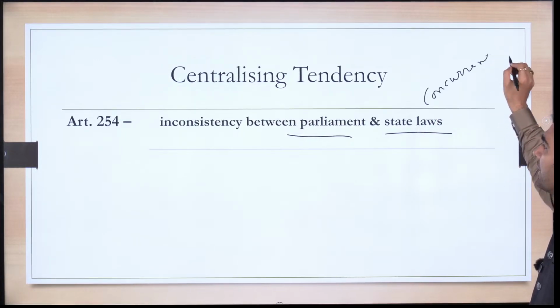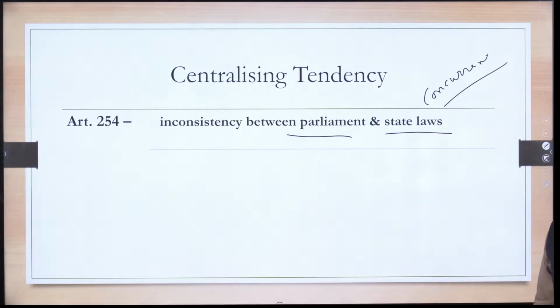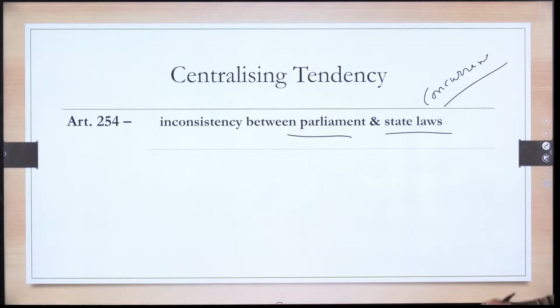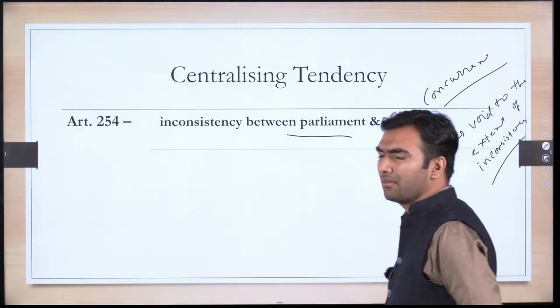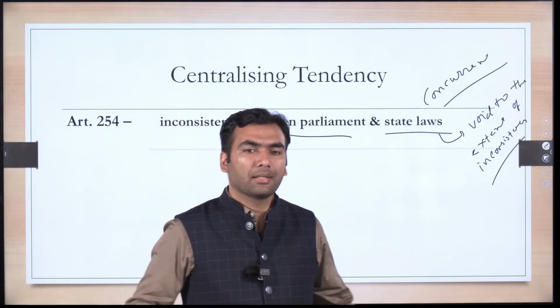So in case there is any inconsistency between the laws made by Parliament and a state legislature, the law made by Parliament shall exist and the law made by a state legislature would be void to the extent of inconsistency. Now, what is the meaning of to the extent of inconsistency? It simply means that it may not be possible that the complete law is unconstitutional or in conflict.